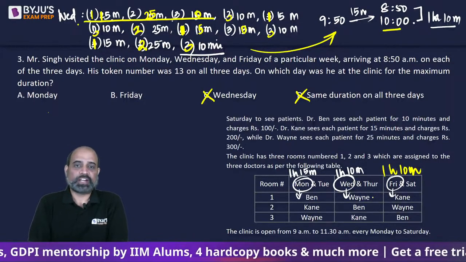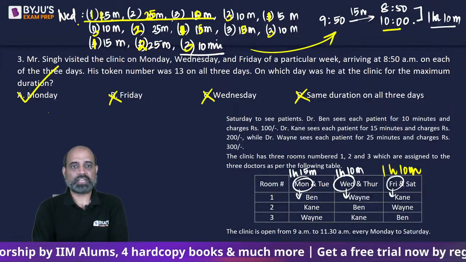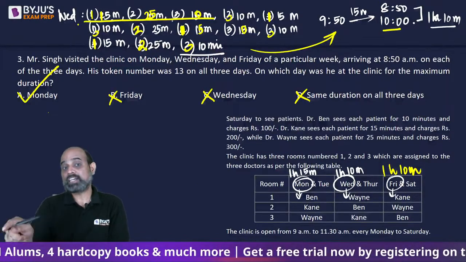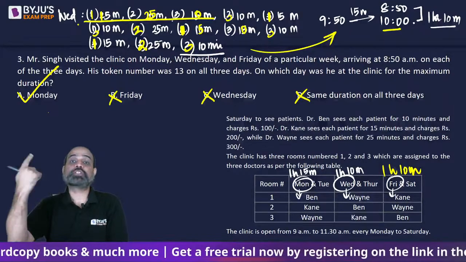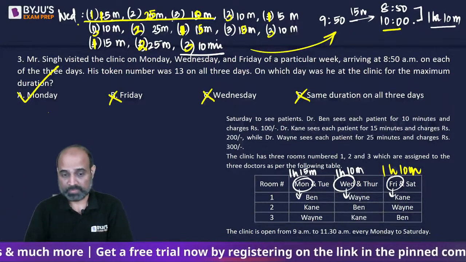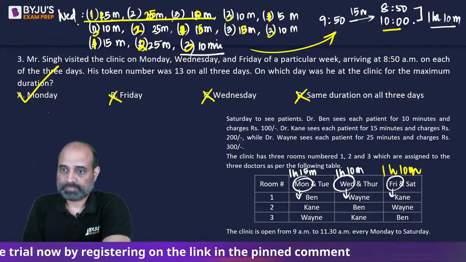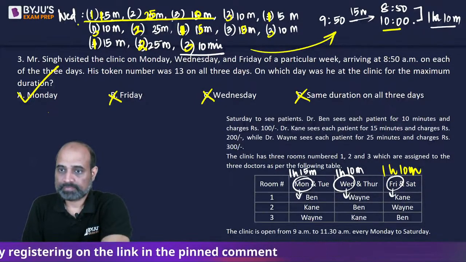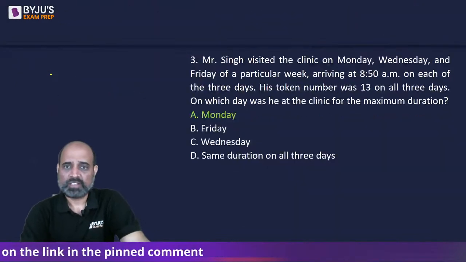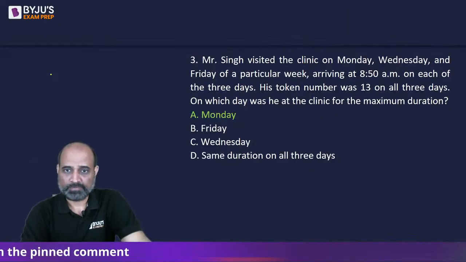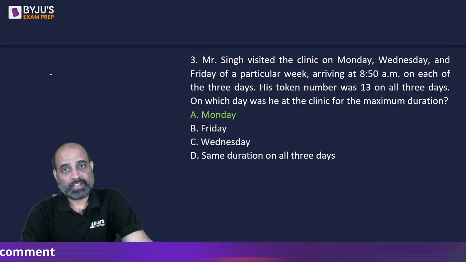So Wednesday and Friday being the same, Monday is going to be the highest. We had to check this because maybe Friday was 1 hour 15 minutes. Who knows? Isn't it? Yeah, Angela, I think so. We did. So third ka A.